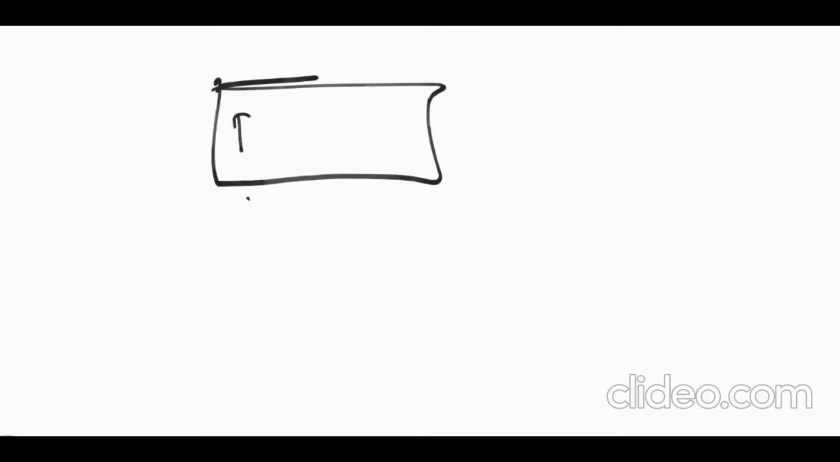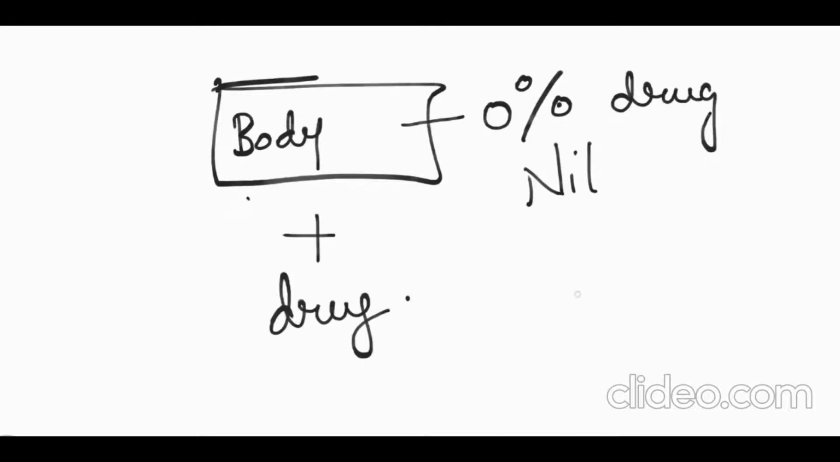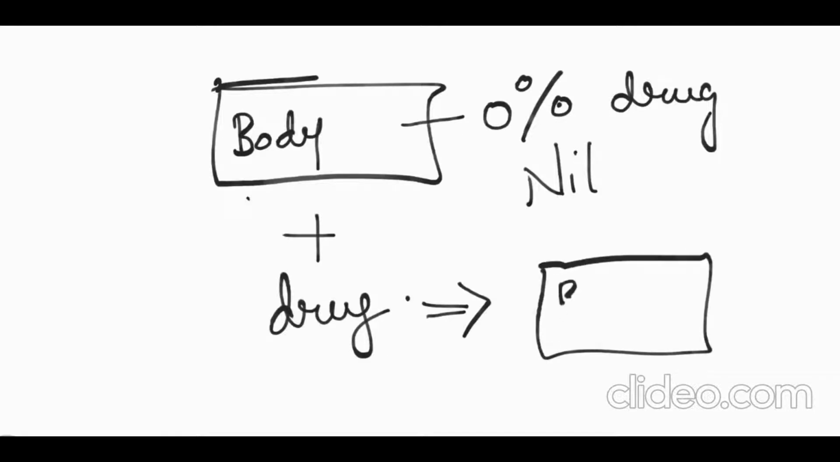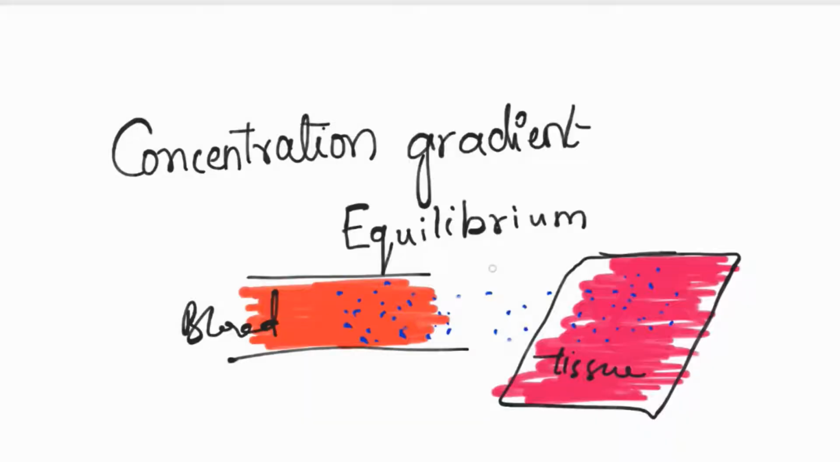Now, the body generally has no drug, so it's basically a virgin. It has no drug in it, so it's nil. Now you take a drug, so it will enter your body. There will be passive diffusion until an equilibrium is obtained between the blood and tissue levels of drug. So the drug should be in equal amounts in blood and the tissues as well. Now that is not as easy as it sounds.